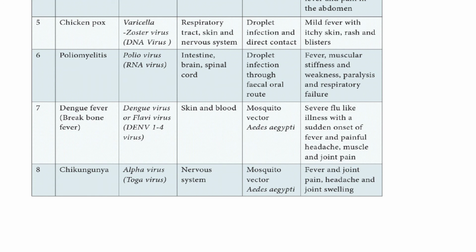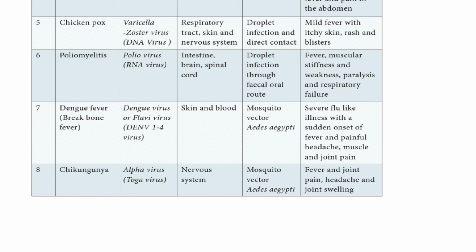The next one is chikungunya, caused by an alphavirus or togavirus. The affected site is the nervous system, and the mosquito vector is Aedes aegypti. The symptoms are fever and joint pain, headache and joint swelling.